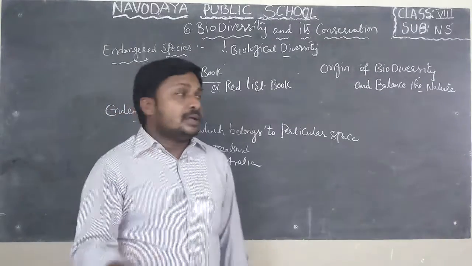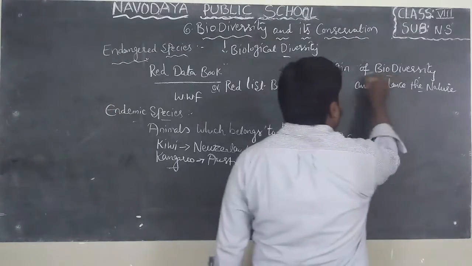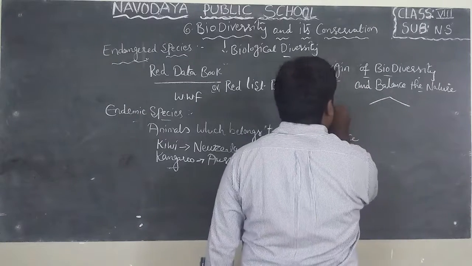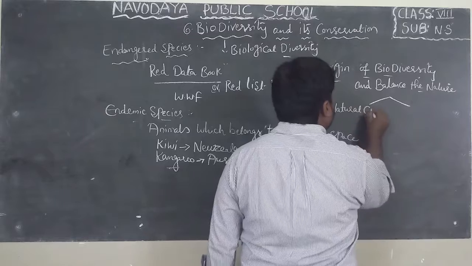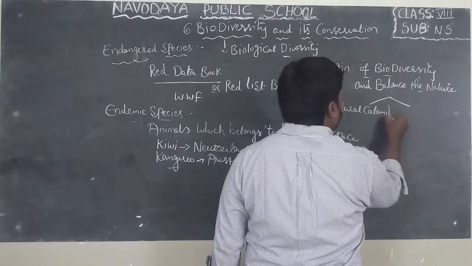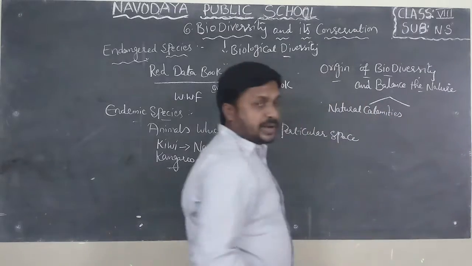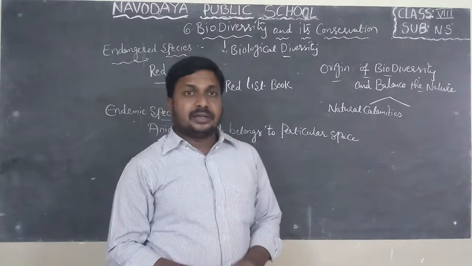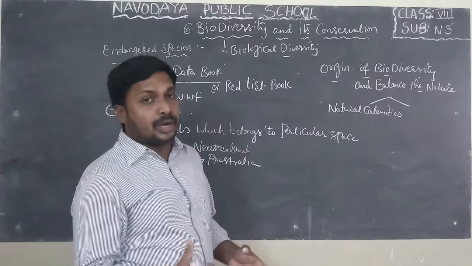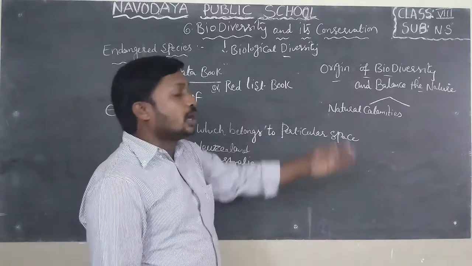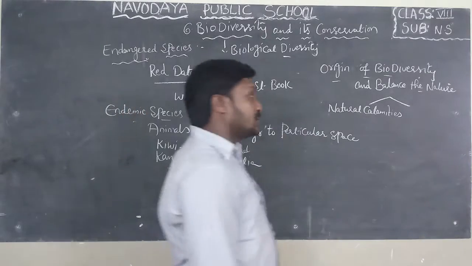So, biodiversity will be destroyed in two ways. One is natural calamities. Natural calamities like forest fires, earthquakes, floods, tsunamis, all these are called natural calamities. We cannot control natural calamities.